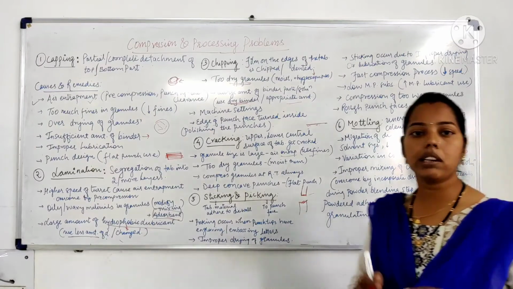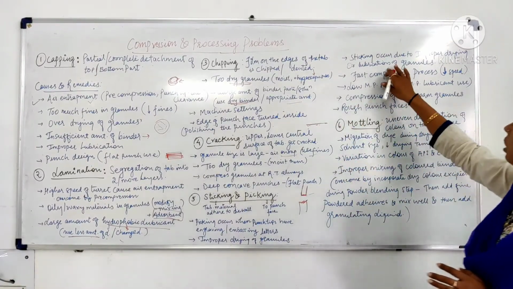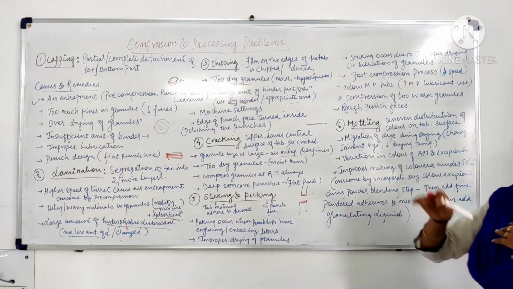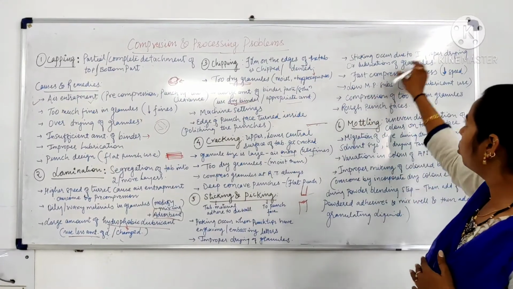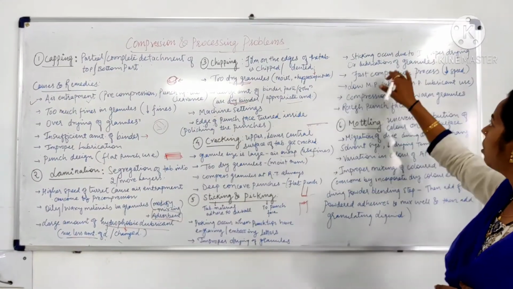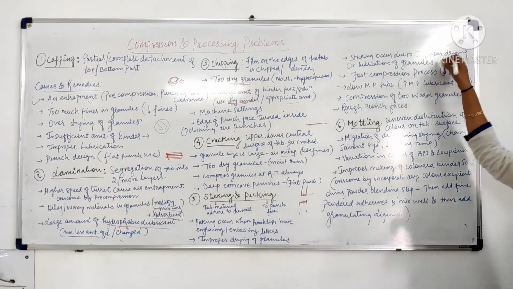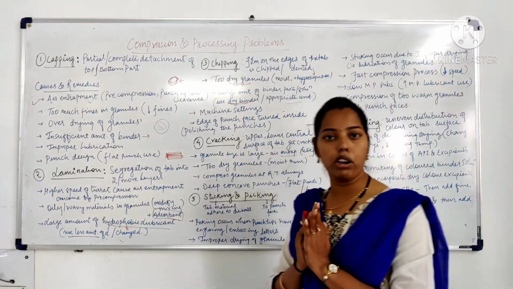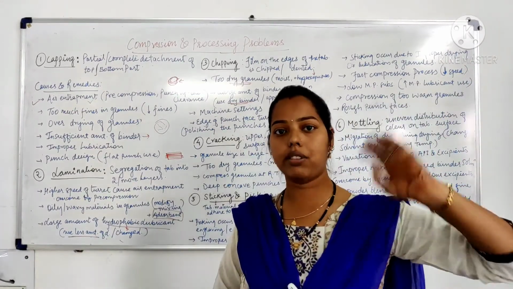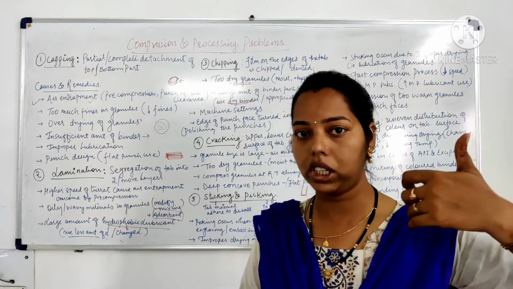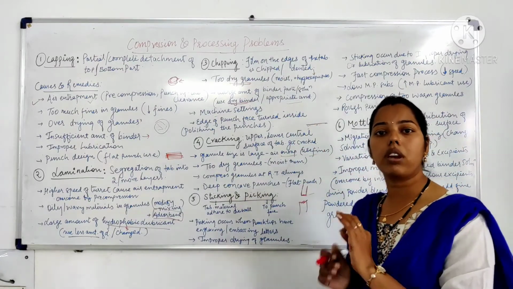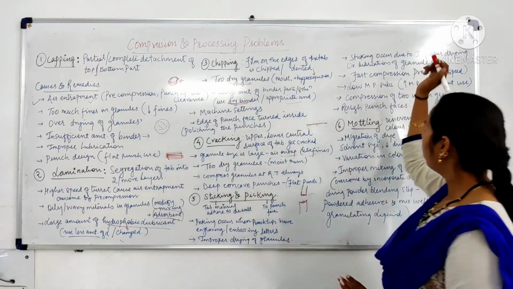If drying is improper, the content could stick into the die cavity, so content should be properly dried. Then lubrication of granules: if the granules are properly lubricated, they won't stick onto the die cavity and punch cavity. So there would be no sticking and picking in these tablets.